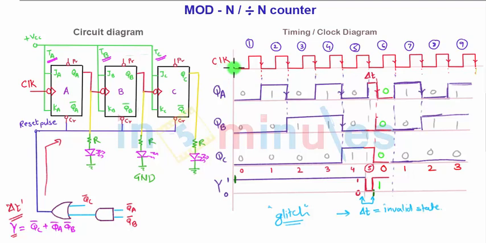So whatever the clock frequency is applied, you can check on the output Y, it will be divide by n. That's why it is called a divide by n counter. The clock frequency is divided by n times.